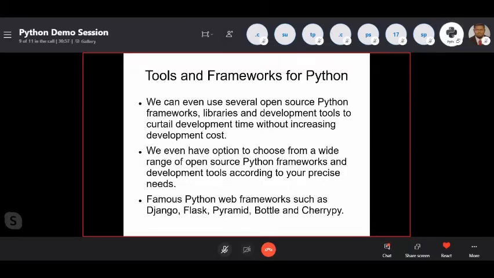See, why frameworks? You can ask, why framework, why do I have to use a framework if I know Python? Yeah, you have to use a framework because you have to create an architecture before you start a project. If you are going to build your home, you need to have a plan, right? You need to have an elevation and a plan, so that only then can you construct, right?